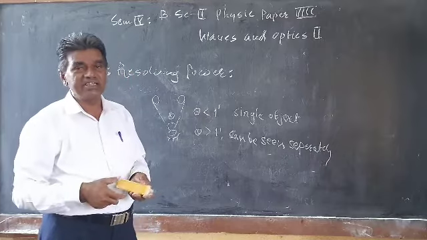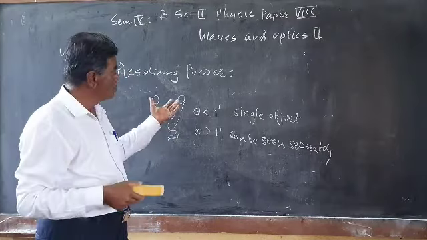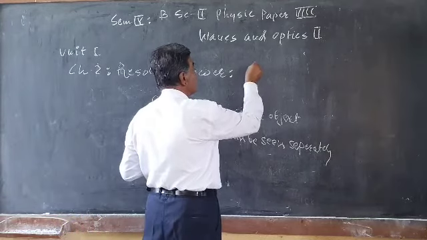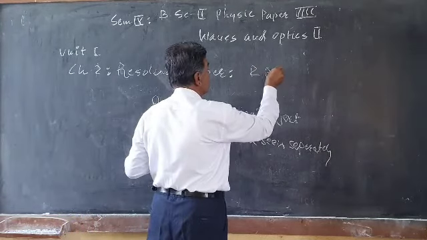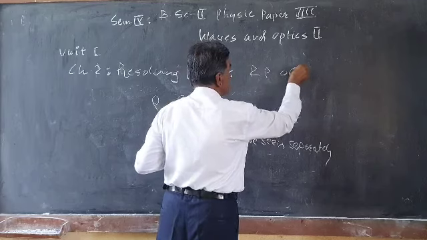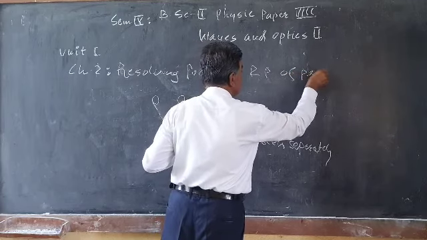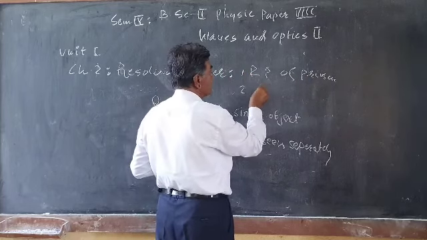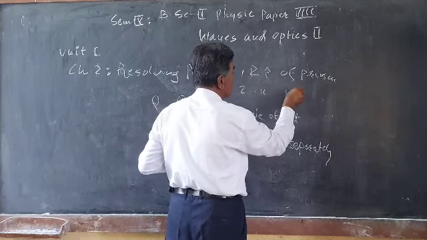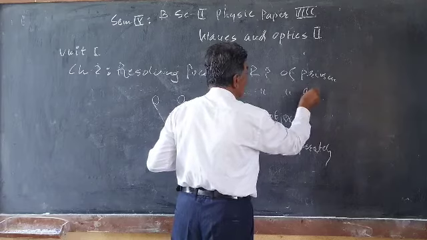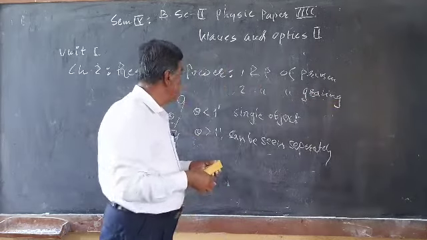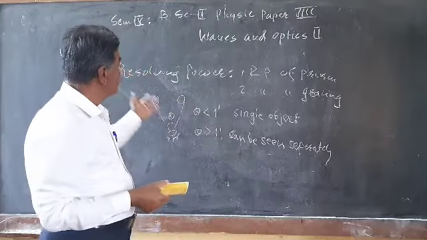We have to see what Rayleigh's criterion is, and we will determine the resolving power of a prism, a very simple expression. Another derivation that we have to study is the resolving power of a grating. It is a very simple and very interesting portion, the resolving power.